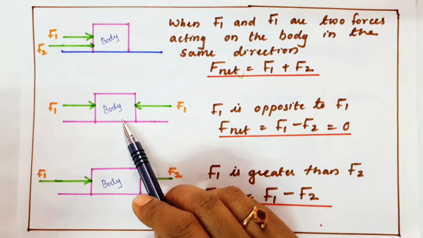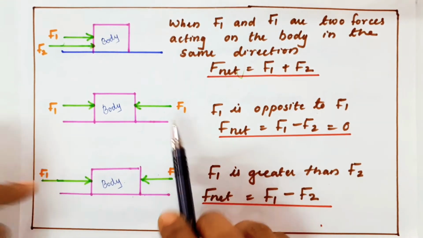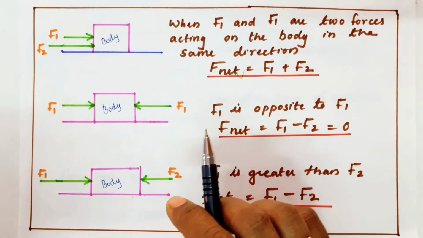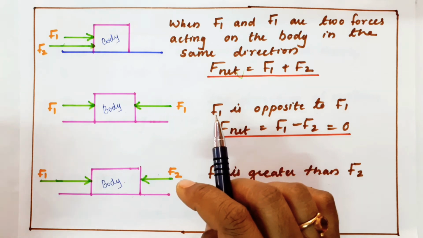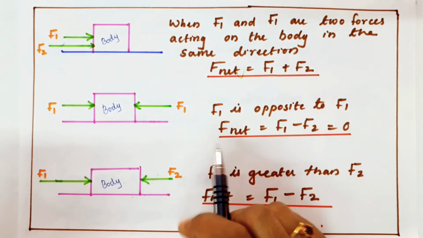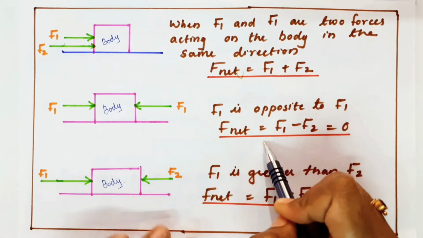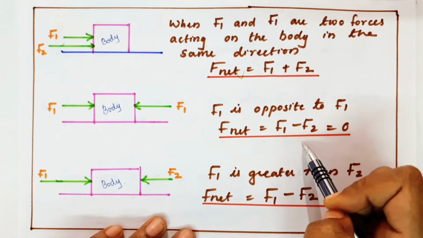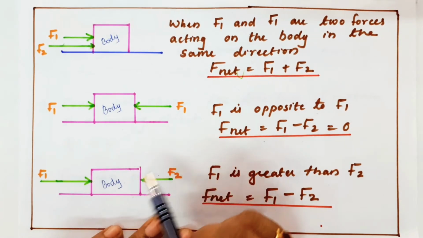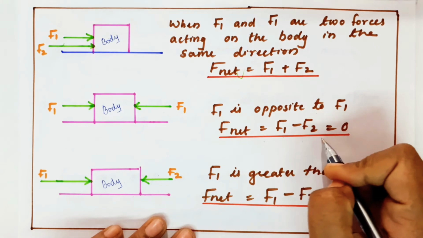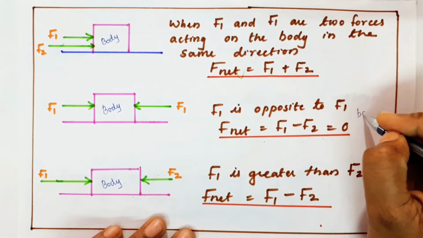The body never moves, because they apply the same force, F1, in opposite directions. The net force is F1 minus F2, so the force acting on the body is 0. That is called balanced force.